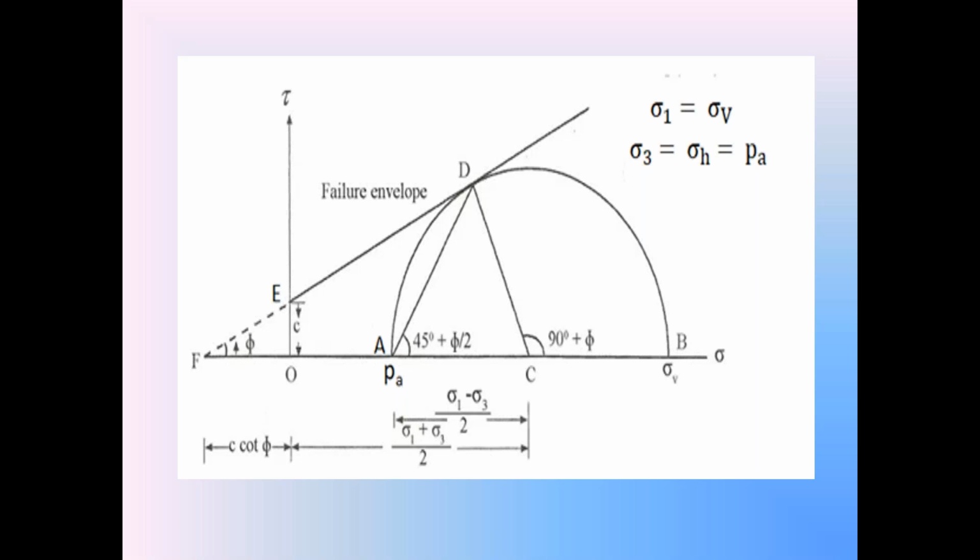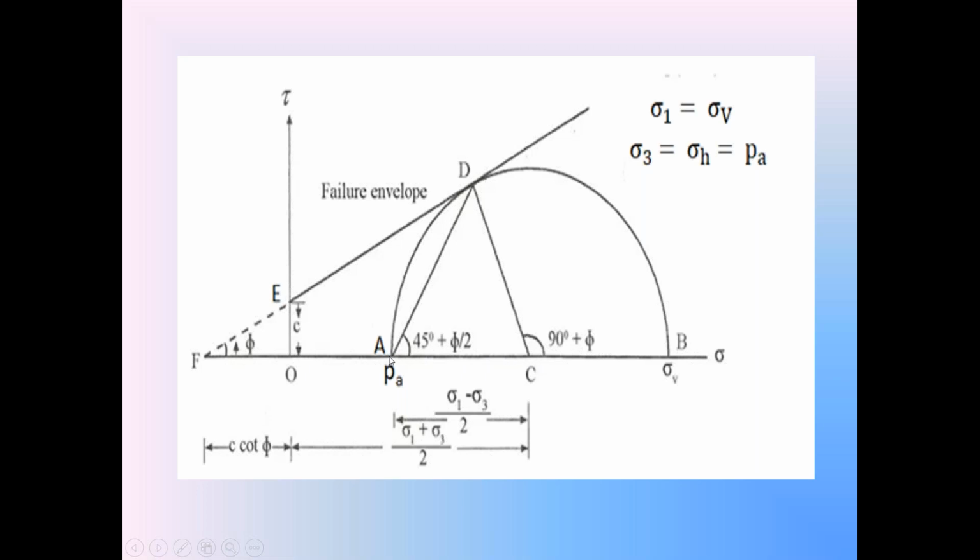The length AC, the radius, is (sigma 1 minus sigma 3) by 2, and the length CD is also (sigma 1 minus sigma 3) by 2, the radius of the Mohr stress circle. Now, dear students, consider this right angle triangle CDF in the diagram. Now, look at this length OC in the diagram. The length OC is equal to the length OA plus the length AC.